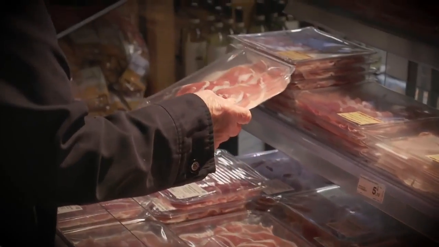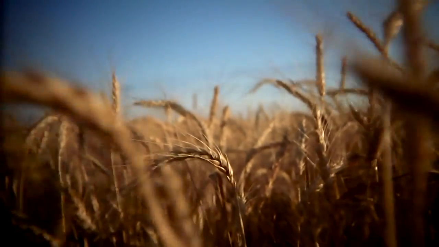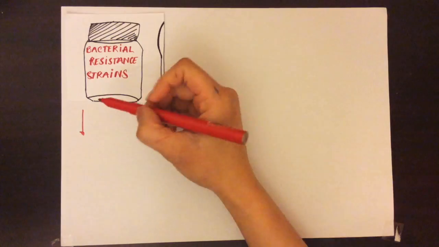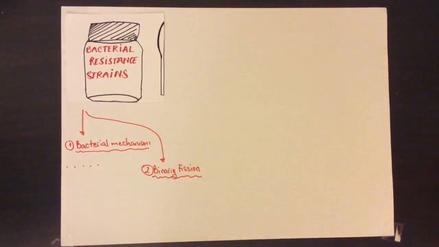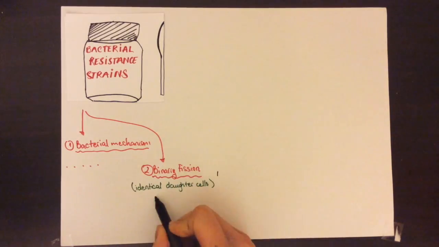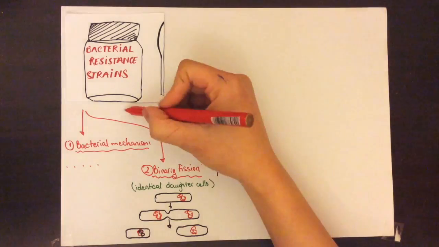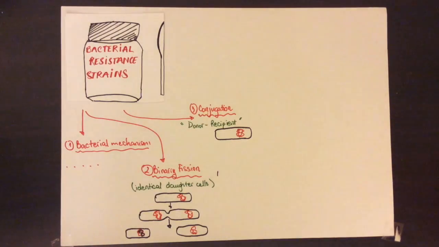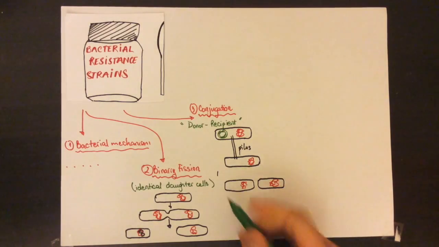Next, agriculture. Our animals are being fed with antibiotics, and our vegetable produce are being sprayed with antibiotics. Antibiotic resistance is developed from, but not limited to, the following methods. Bacterial mechanism, that is the bacteria's own bodily mechanism, and this will be explained later. Secondly, binary fission, which is a cell division process undertaken by the bacteria, where more of the bacterial population is produced. Conjugation is a process where one bacteria transfers its genetic material to another bacteria through a pilus.